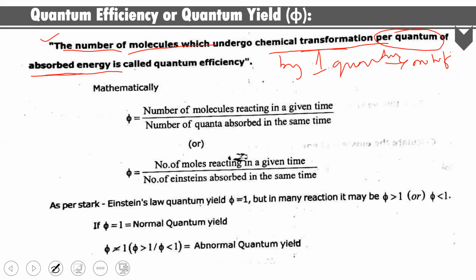Mathematically you can represent it like this: phi is equal to the ratio between the number of molecules reacting in a given time and the number of quanta absorbed in the same time. Or it may be defined as the number of molecules reacting in a given time over the number of Einsteins absorbed in the same time.